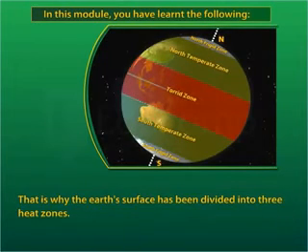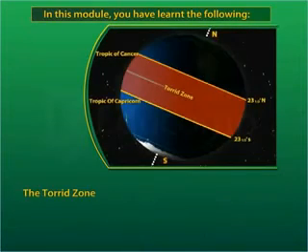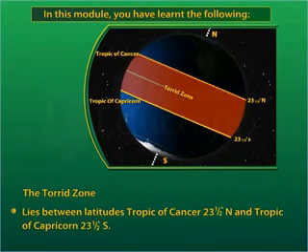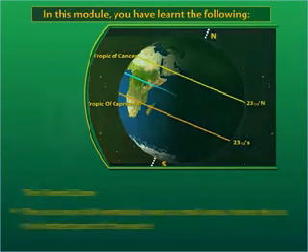That is why the earth's surface has been divided into three heat zones: the torrid zone, the temperate zone, and the frigid zone. The torrid zone lies between Tropic of Cancer 23.5 degrees north and Tropic of Capricorn 23.5 degrees south. The sun rays fall vertically over a small area, hence this is the hottest part of the earth.